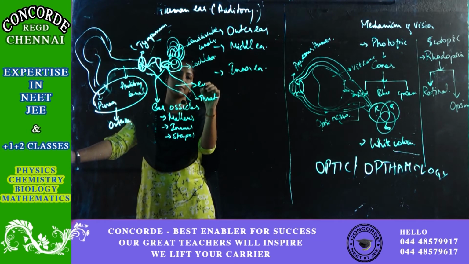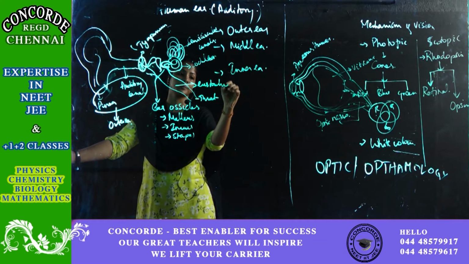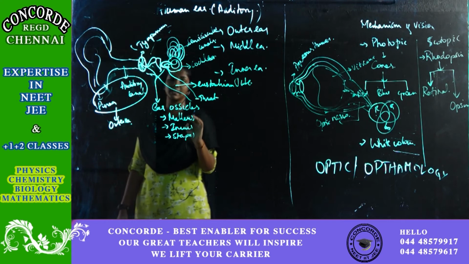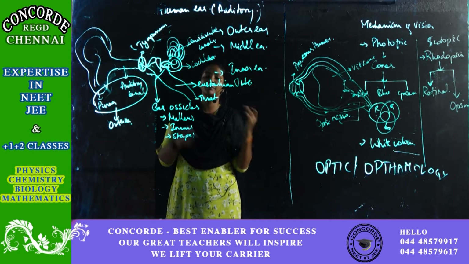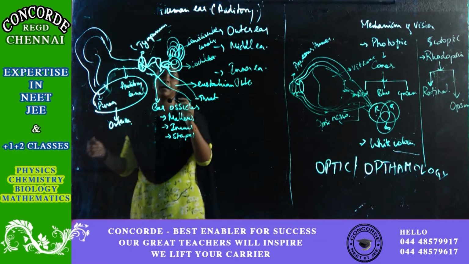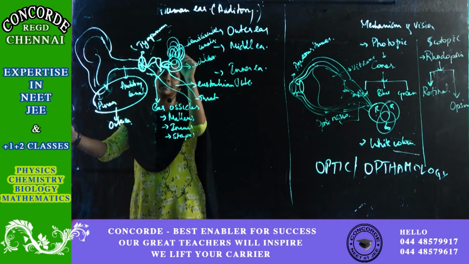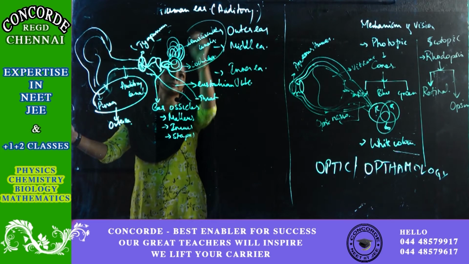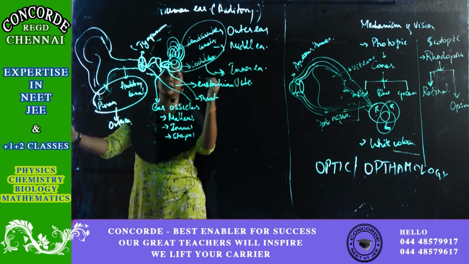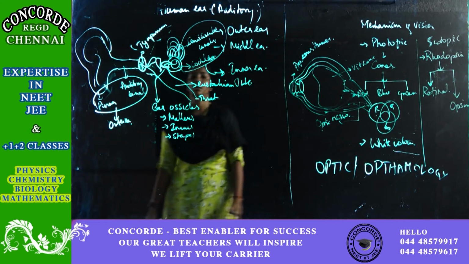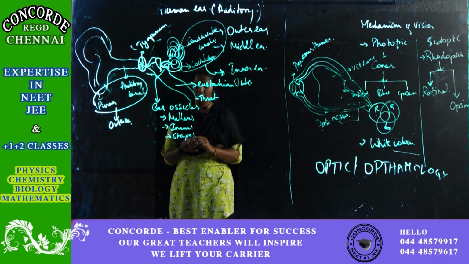This tube is nothing but your eustachian tube, coming from the ear ossicles and ending up in your throat. Then the cochlea and the semicircular canals constitute your inner ear. Tympanum, ear ossicles and eustachian tube come under your middle ear. So these are the divisions or parts of your ear.